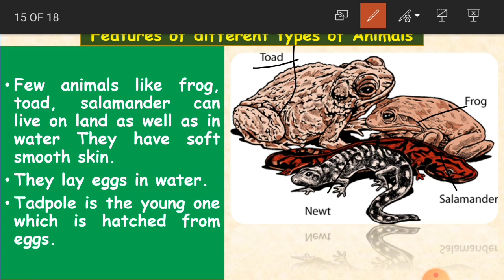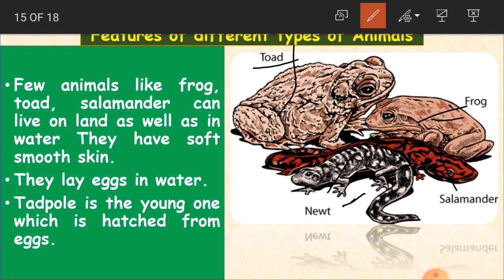They have soft and smooth skin, and their skin is moist also. Moist means their skin is always wet. And they lay eggs in water. What do these animals do, children? They lay eggs in water. Tadpole is the young one which is hatched from eggs.